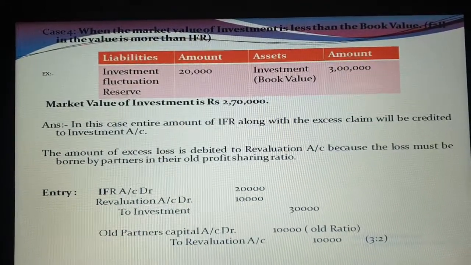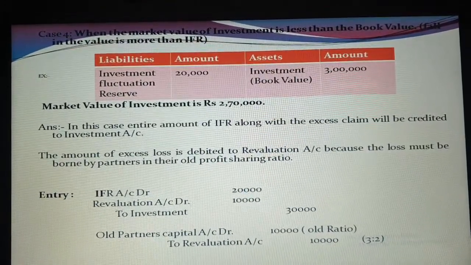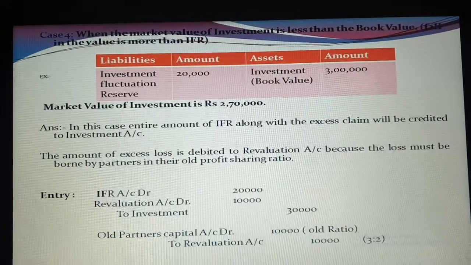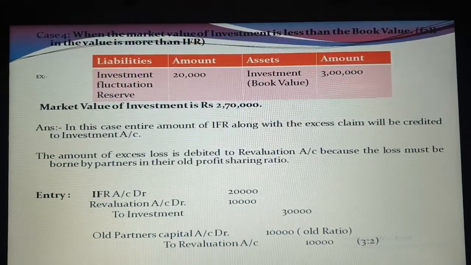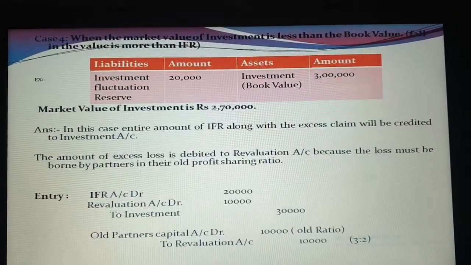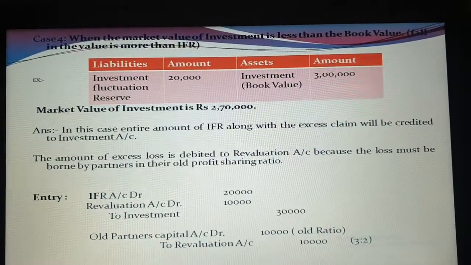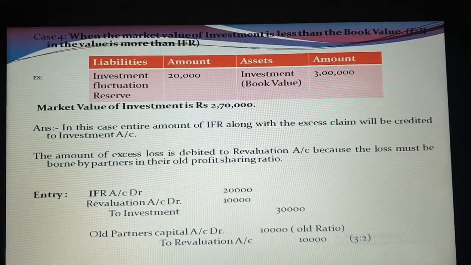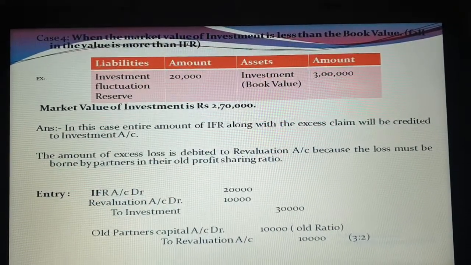Now same thing, first you have to compare the book value and market value. 3 lakh is the book value and market value is 2 lakh 70,000. The difference of these two is 30,000 loss on investment. But in this case, your reserve is less than the loss on investment. Your reserve is 20,000. So again the same thing, you have to debit reserve with 20,000 and loss on investment, that is 30,000, will be credited.